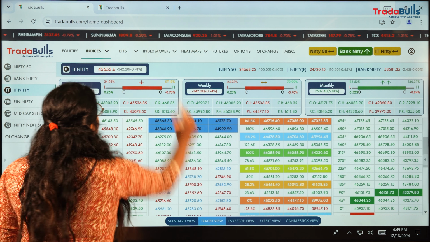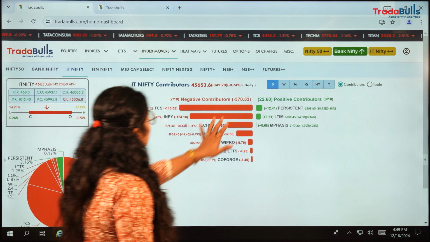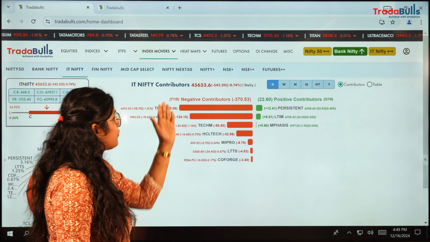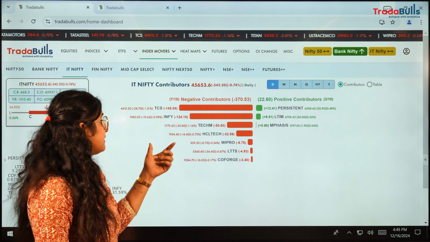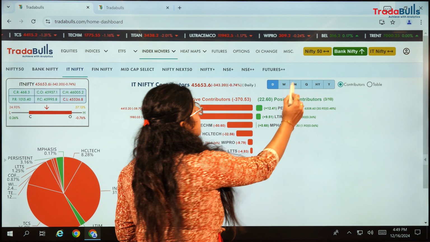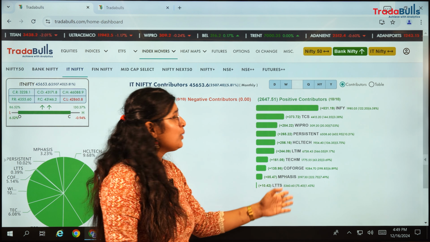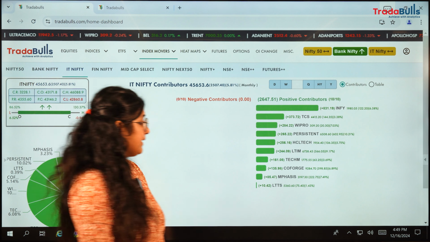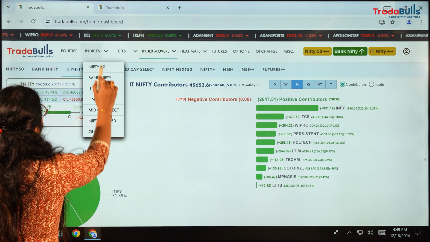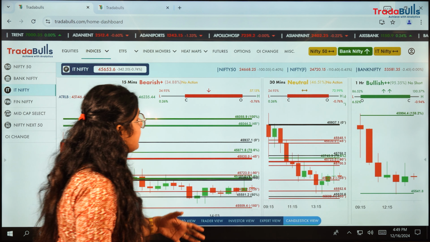So with that, let's see what the movers for IT Nifty are today. Majority, TCS and Infosys, are on negative contribution, but Infosys was the major puller for the last week. So we'll see month to end. If we see, 10 out of 10 are contributing positively for the IT. So although IT Nifty looks very bearish today, net it is doing good.